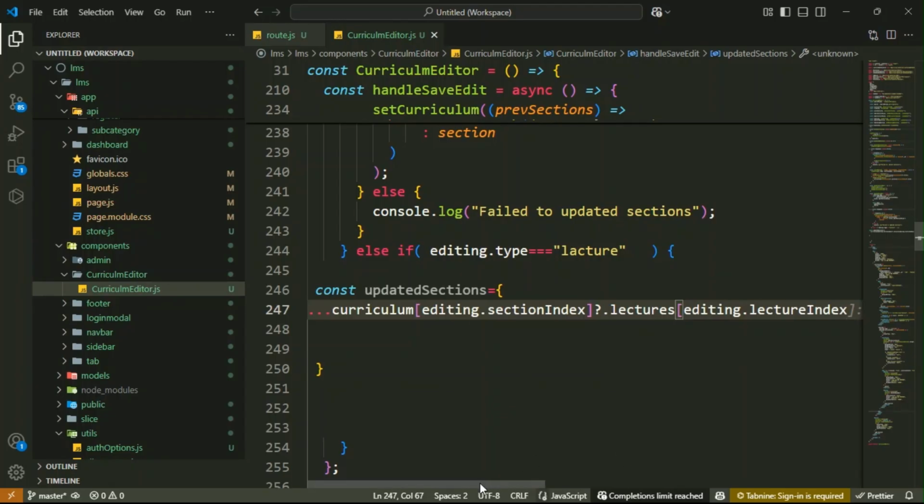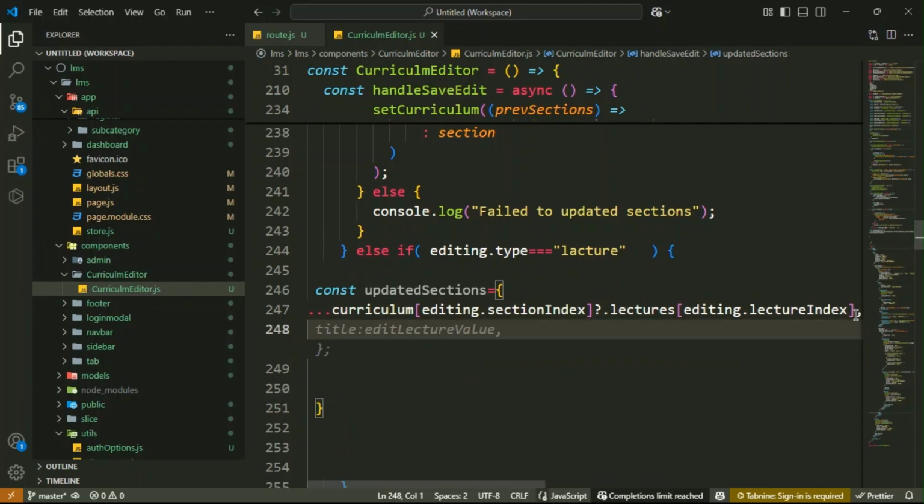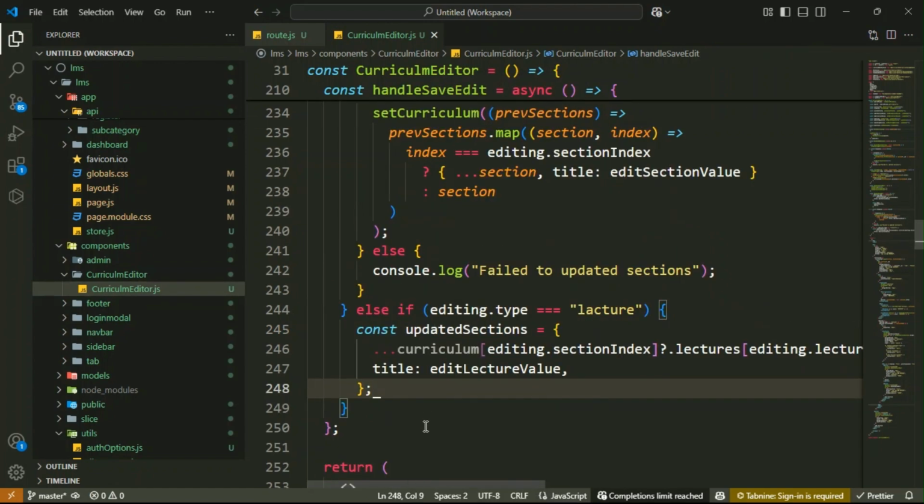That is the lecture. Then editing dot lecture index. Got it? Then after that, update the lecture title with the new values, title, that is the edit lecture values. Edit lecture values. Here you have to format your document.